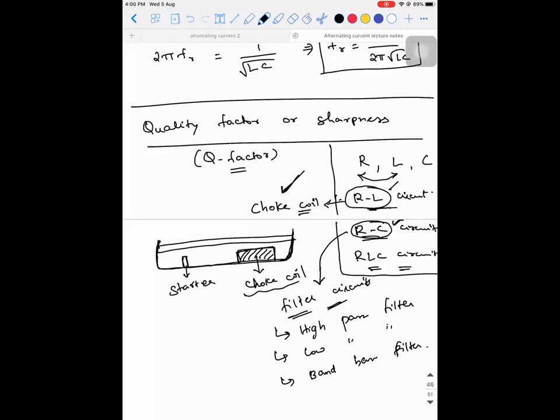So, listen. If you take an RC circuit, these circuits are used as filter circuits. So, you can ask me what these filter circuits are. See, what happens in communications and all is there are two signals mixed.